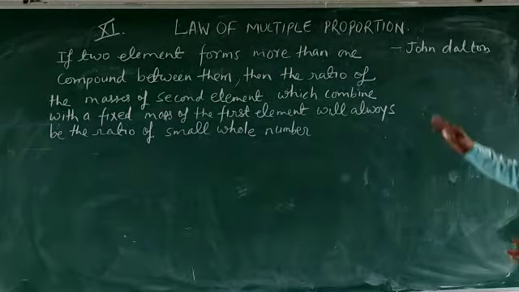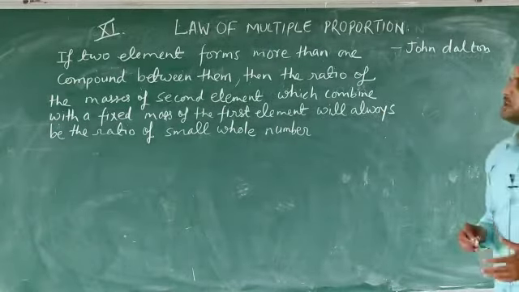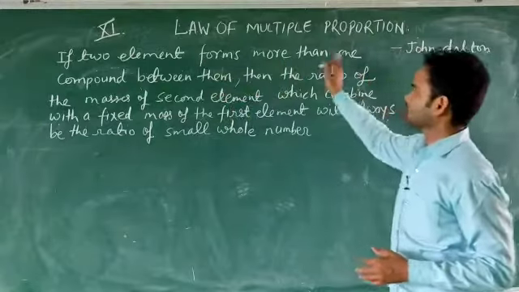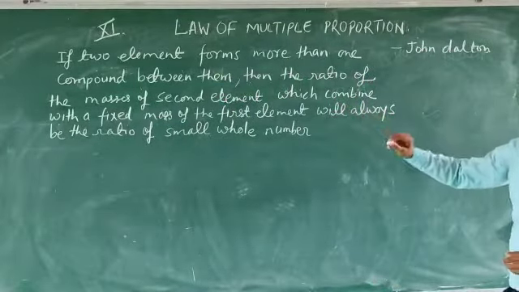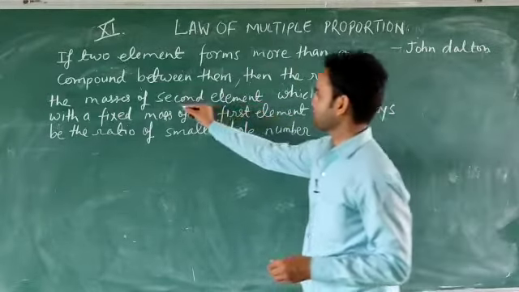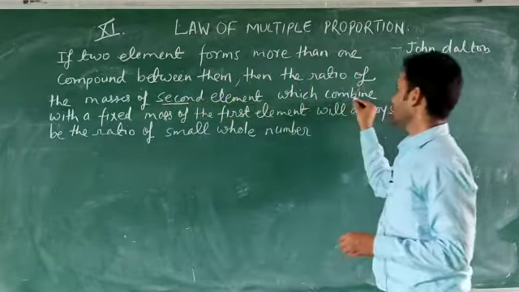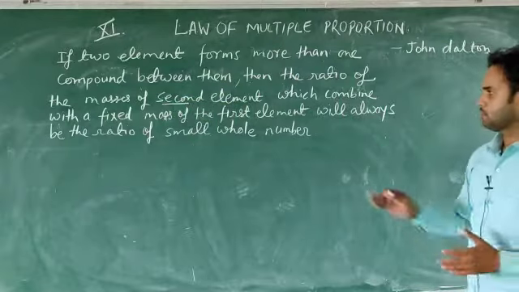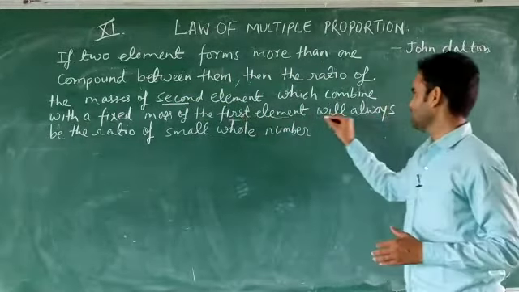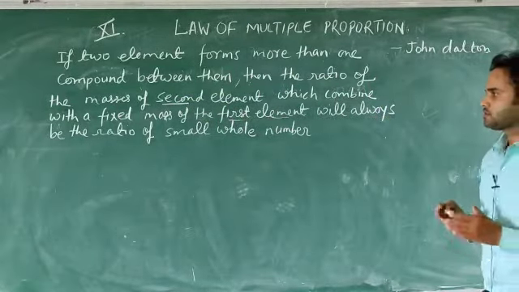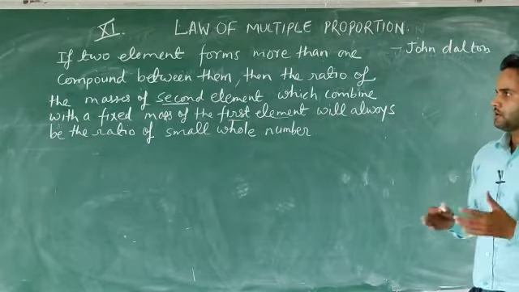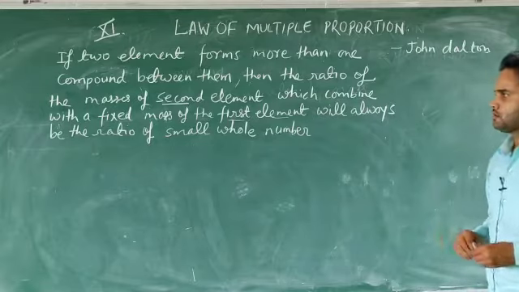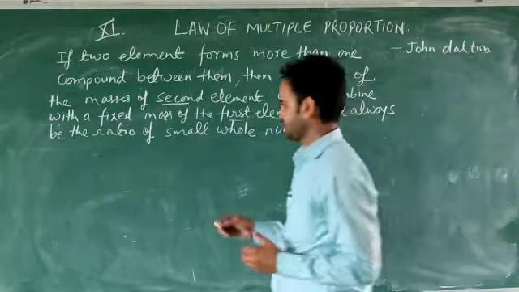It is given by John Dalton, and the statement is: if two elements form more than one compound between them, then the ratio of the masses of the second element which combine with a fixed mass of the first element will always be a ratio of small whole numbers. Okay, so this is the statement. What is the meaning of this statement? Let's take an example to understand.